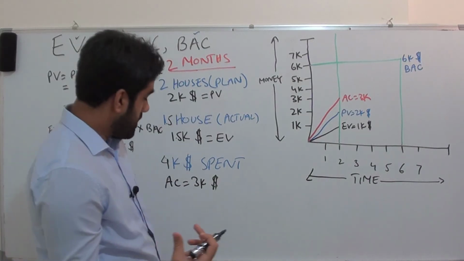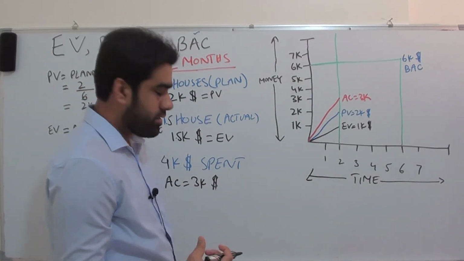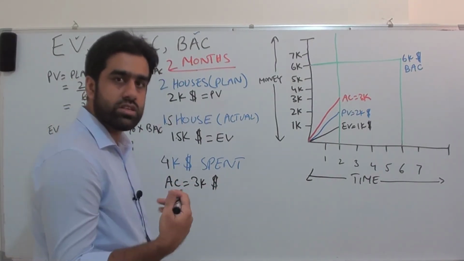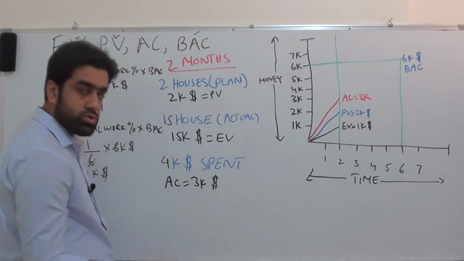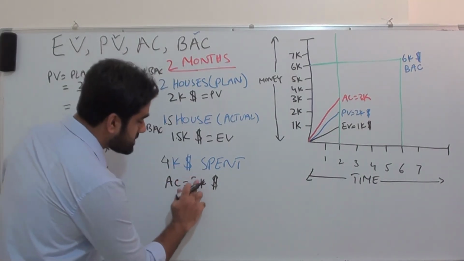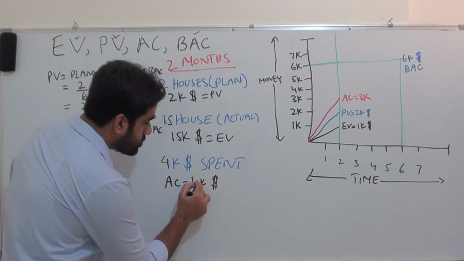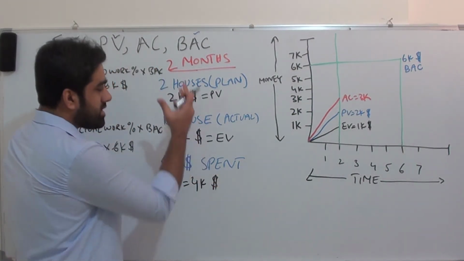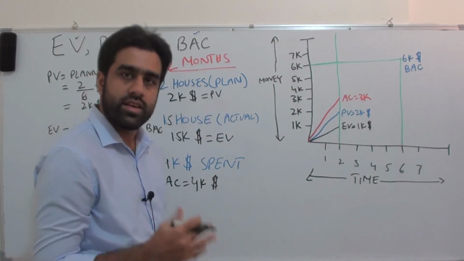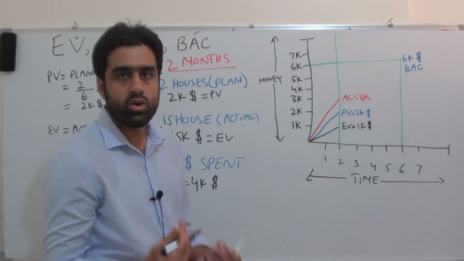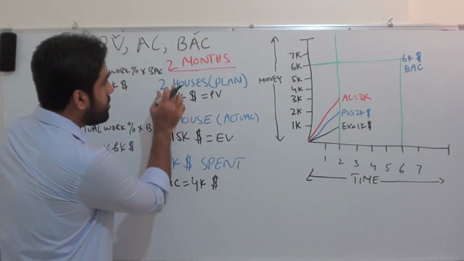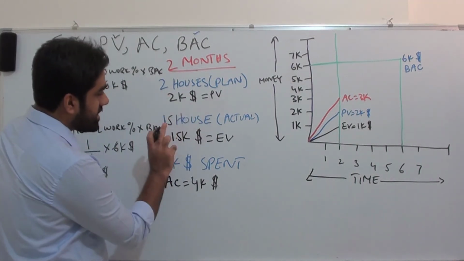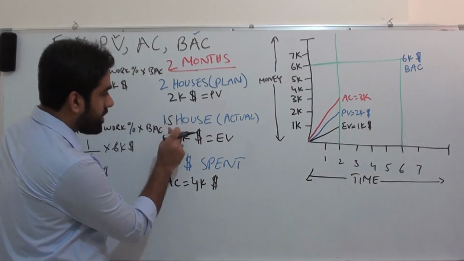And what would have been actual cost in this scenario? Last time it was $3,000. Now you have spent $4,000. It's very straightforward. Yes, it will be $4,000. What will be BAC in this case? Yes, $6,000. No change.